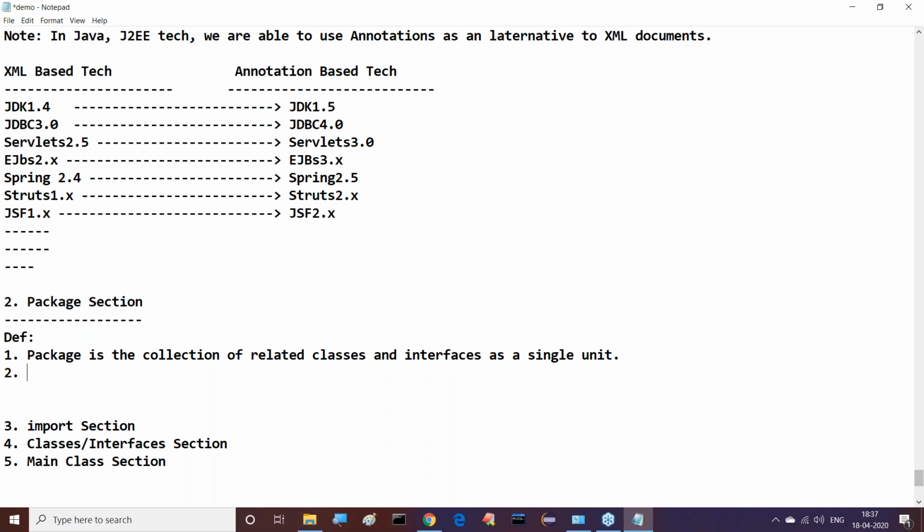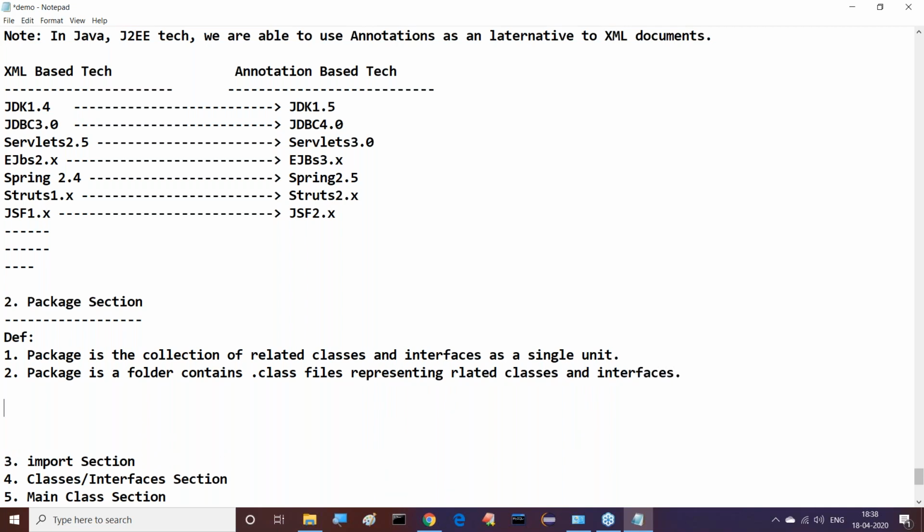This is called a package. That's it. Package is a collection of related classes and interfaces as a single unit. Good. Similarly, another definition is available. Understand it now? Package is a folder. Package is a folder that contains .class files. That means if we compile our Java files here, we are able to get .class files. So a package is a folder which contains .class files representing related classes and interfaces.